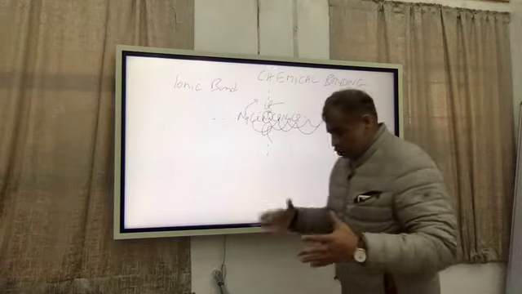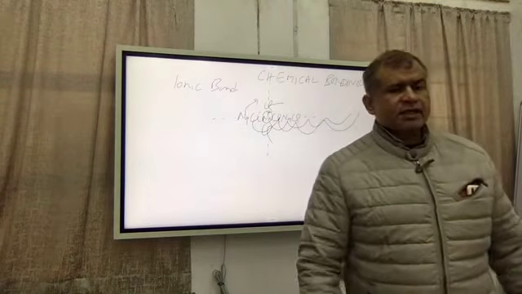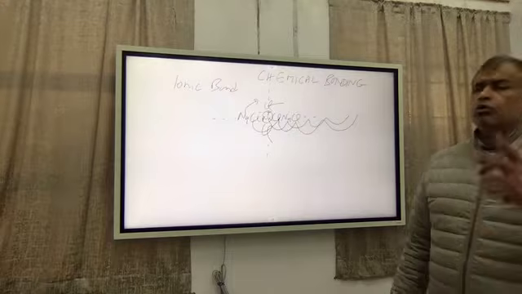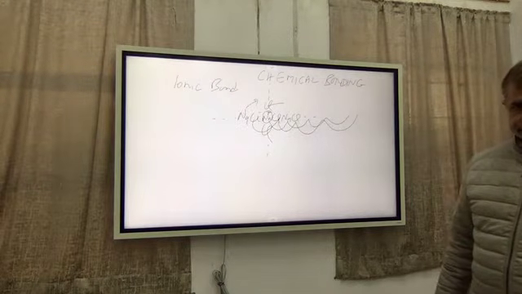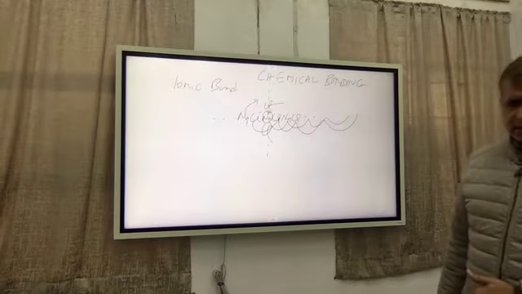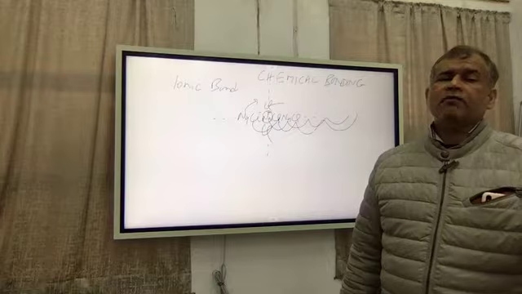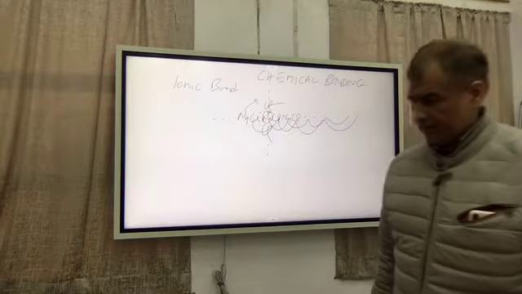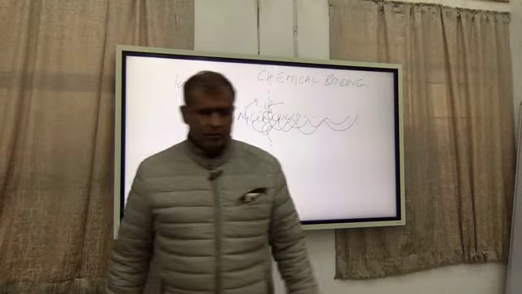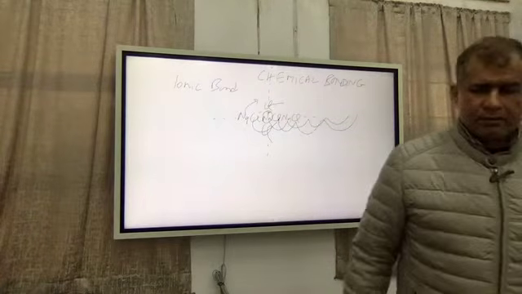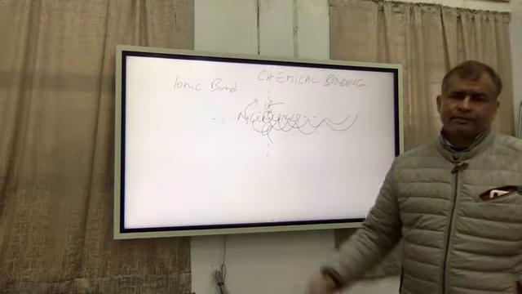Whenever there is a cubic closest packing or closest packing, there are always voids created in it, and there are two types of voids, tetrahedral voids and octahedral voids. In this case, the Na atoms are sitting in all the created octahedral voids. Therefore the formula is NaCl. Now why?